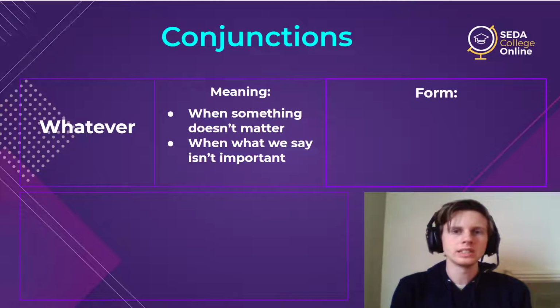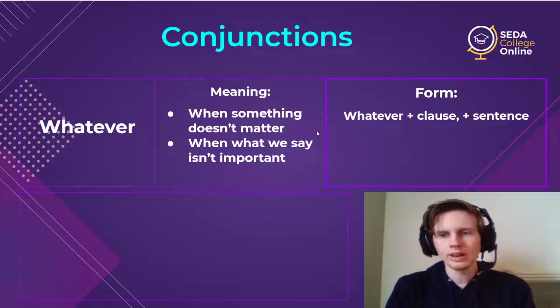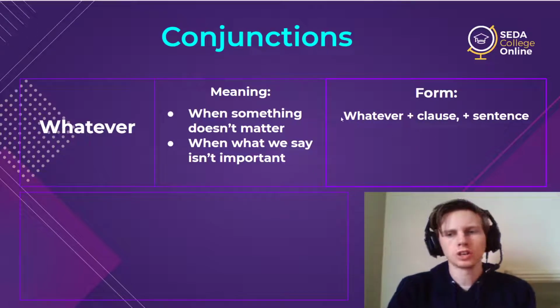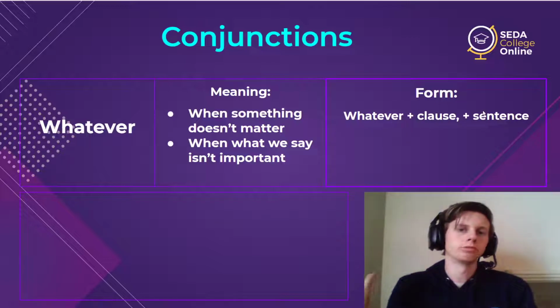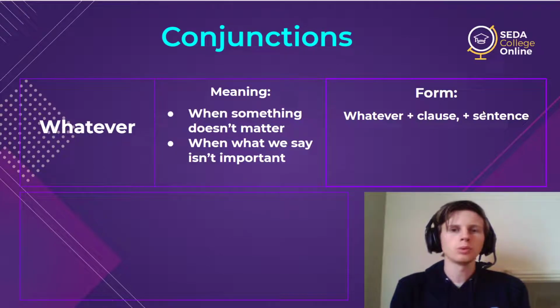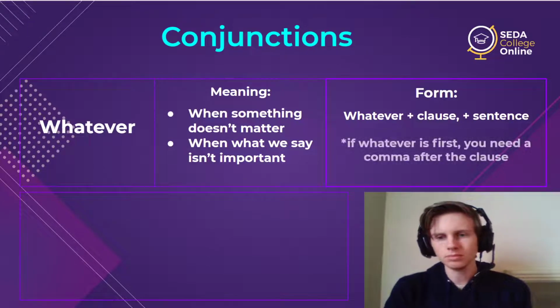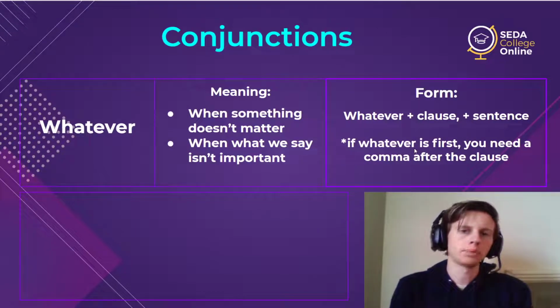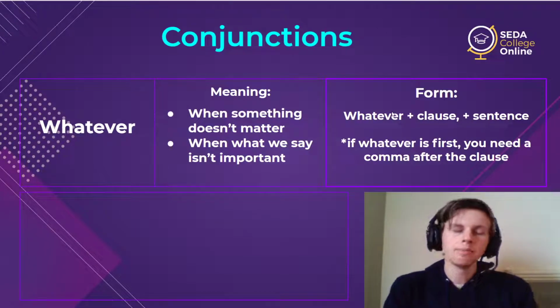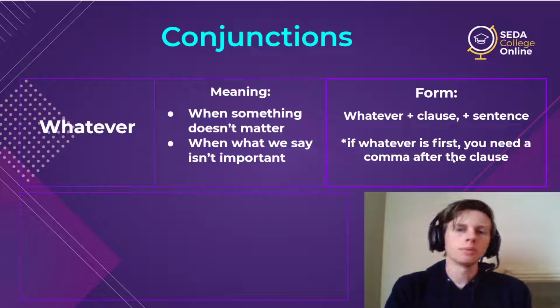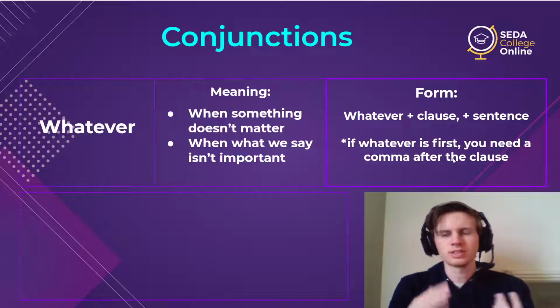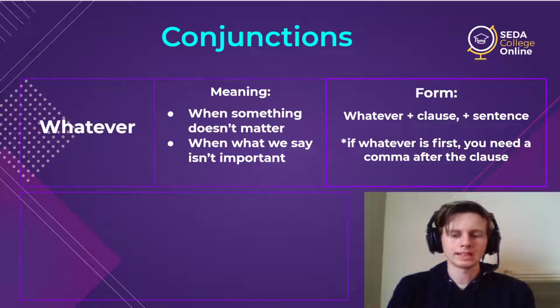So how do I use it in a sentence? Well, to use whatever, we need whatever and then a clause because these are conjunctions. So we need a whole sentence here, and then we attach it to the full complete sentence. So it'll always come together with a clause. And always remember our complex sentence rules. So whatever makes a complex sentence because we have a dependent clause and an independent clause. So remember, you need a comma if the whatever phrase is first. It's the rule for any complex sentence.